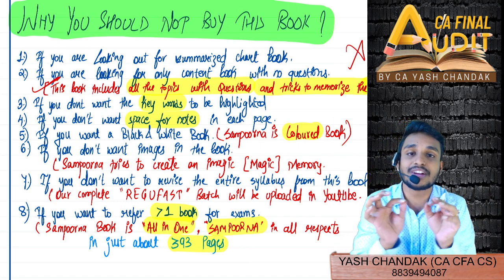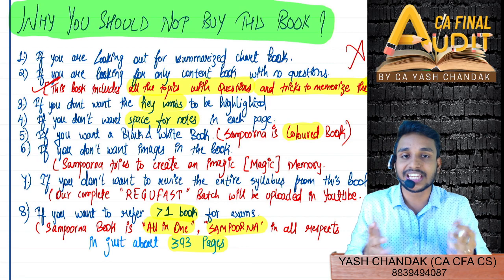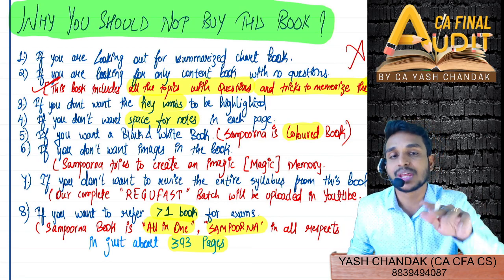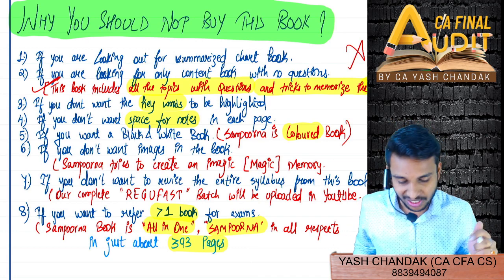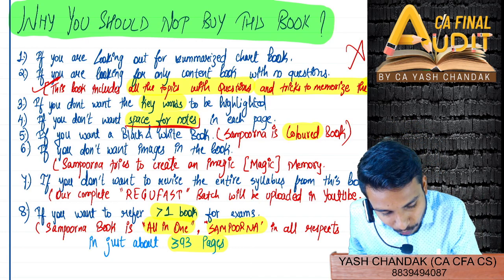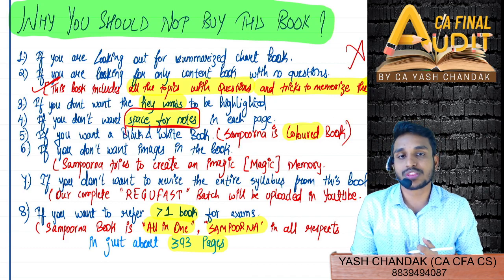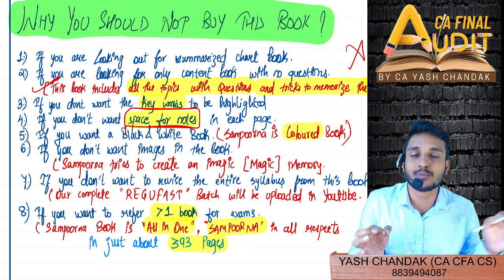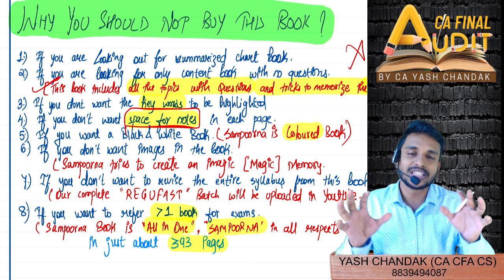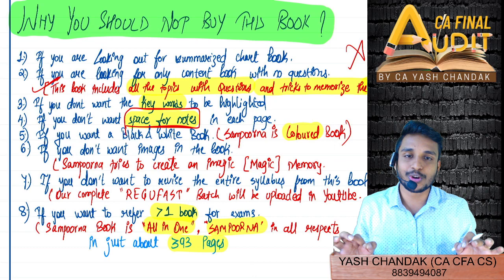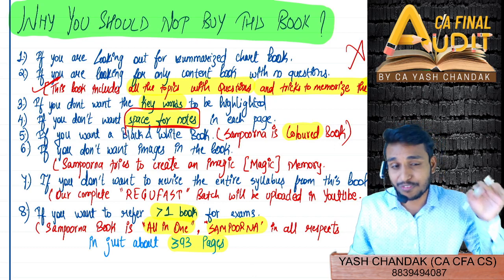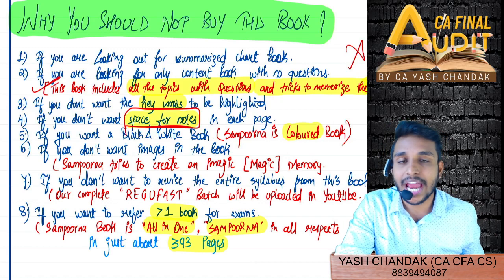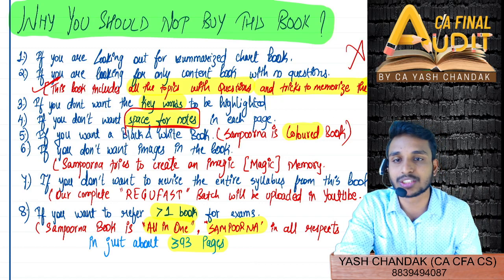If you do not want the keywords to be highlighted, if you want to highlight the keywords yourself, no sir, I want to highlight the keywords on my own, then again, I'm really sorry, but Sampoorna already has ready-made highlighted keywords in the book itself. If you don't want space for notes, I mean there are students who don't want to scribble just beside the topic, and they want just that topic itself in the book, then this book again is not for you. If you buy the book, you will have to scribble notes along with the topic, and you can also make summary notes just beside the topic.